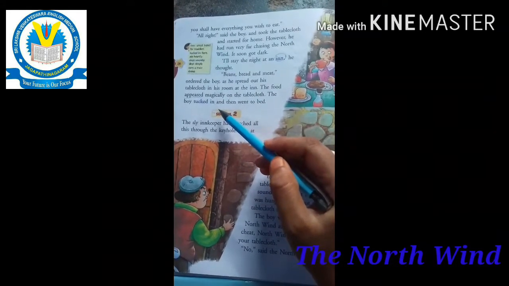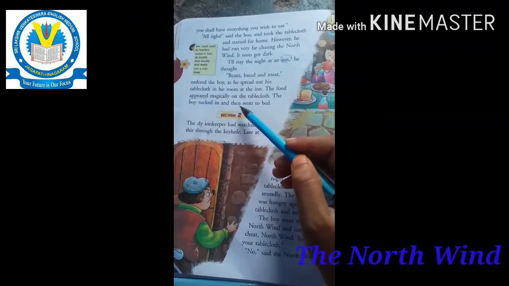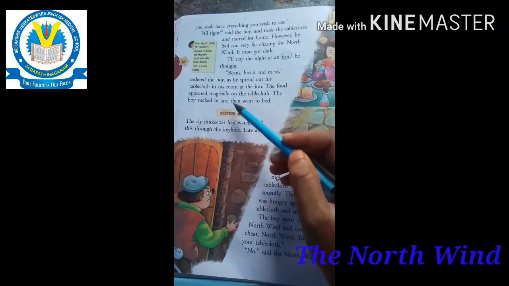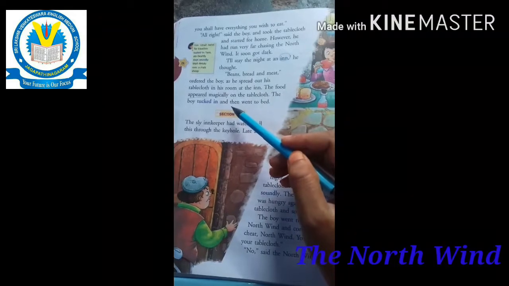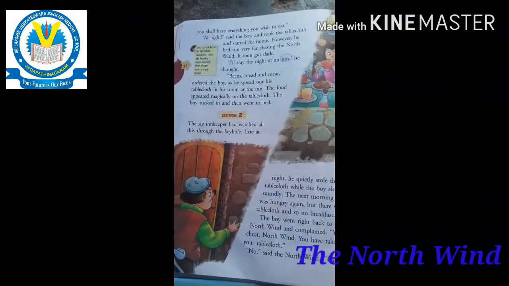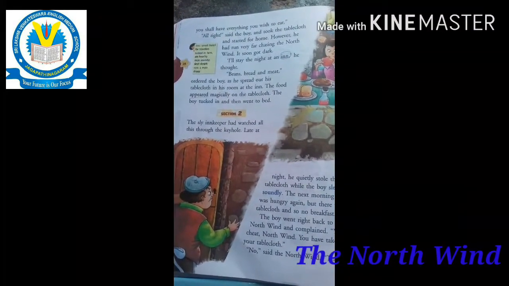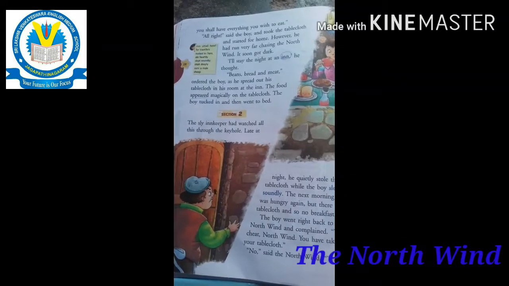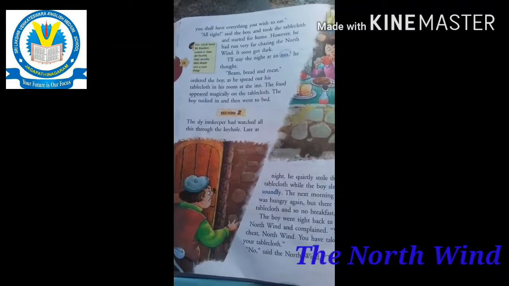The boy tucked in, ate the beans, bread and meat, and then went to bed.